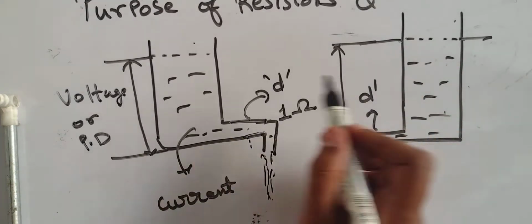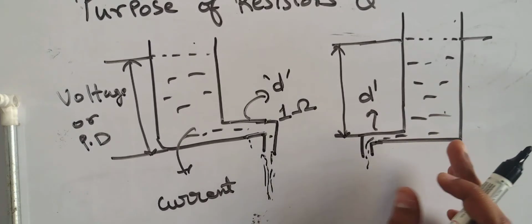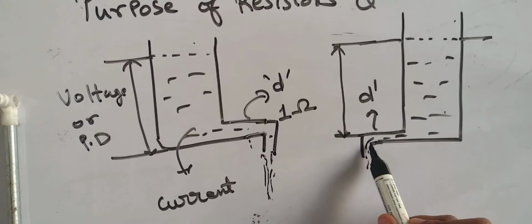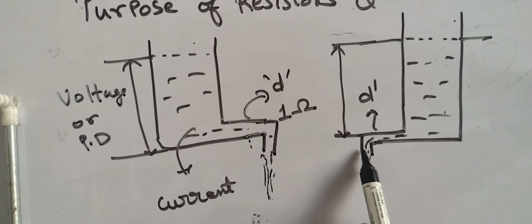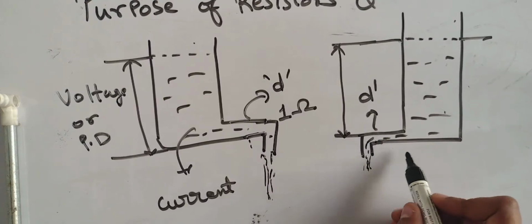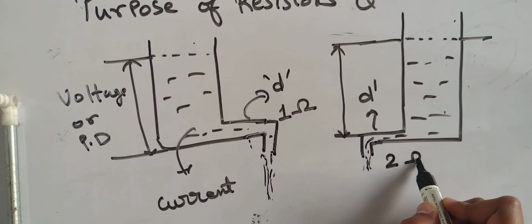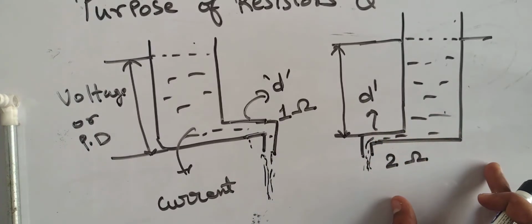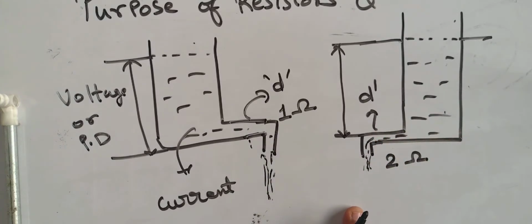See, the voltage is the same. Water means electrons are flowing, means current is generated, current is flowing. So less water will pass through this pipe. Why? Because the diameter is less. Hence we can say that the resistance offered by this diameter of pipe is 2 ohm. So if I go on reducing the diameter of the pipe, the resistance will go on increasing and the flow of the current will be reduced.